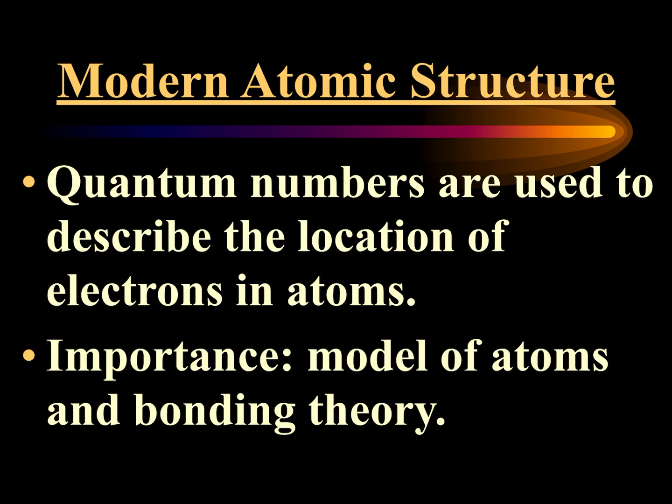Now, Pauli won a Nobel Prize for his description of how to locate an electron. His description of the location was based upon 4 properties. If you knew these 4 properties, each electron in an atom has its own unique set of those 4 properties. What it means is that no 2 electrons can share the same area of space unless they are spinning in opposite directions. We're going to get to that in just a moment. The importance of the Pauli numbers is that knowing where the electrons are gives us an indication of how bonding will occur.